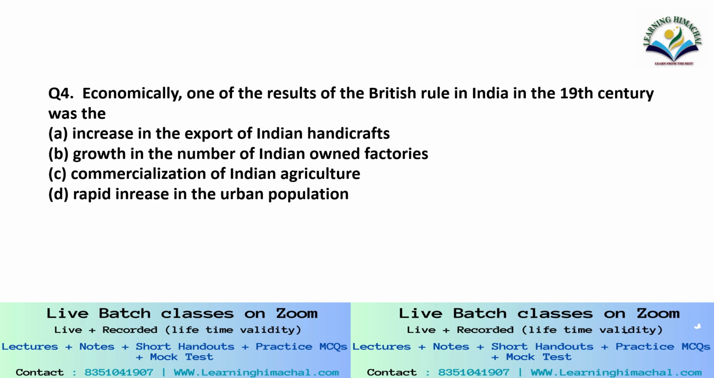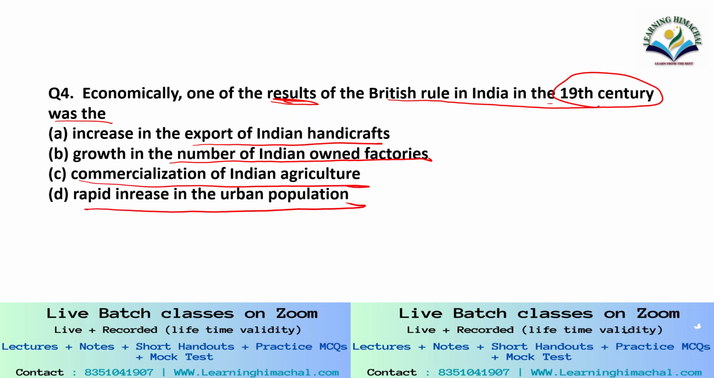Question 4. Economically, one of the results of British rule in India in the 19th century was: the increase in export of Indian handicrafts, growth in number of Indian-owned factories, commercialization of Indian agriculture, rapid increase in urban population. So the correct answer is option C, commercialization of Indian agriculture.